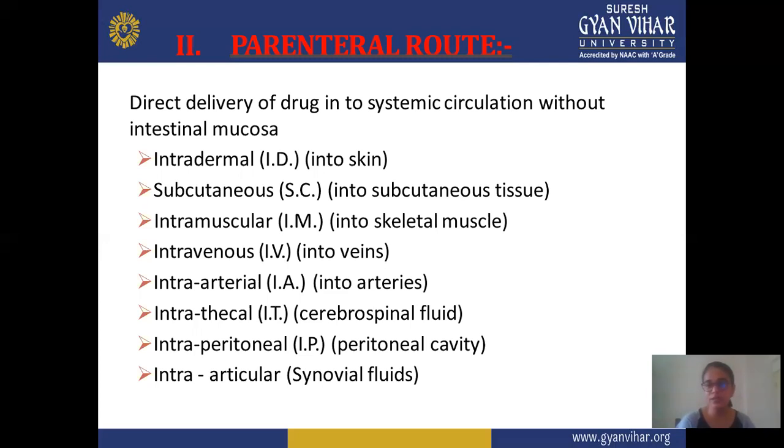Intramuscular is mainly for vaccines or any oily suspension or oil solution which is painful or not easily absorbed. In this route, you apply your drug directly into the muscle, the skeletal muscle. And next is intravenous. Intravenous is also known as IV, and the drug is applied into the veins. It is the fastest route of all routes, including the other parenteral routes. So IV is a fast route.